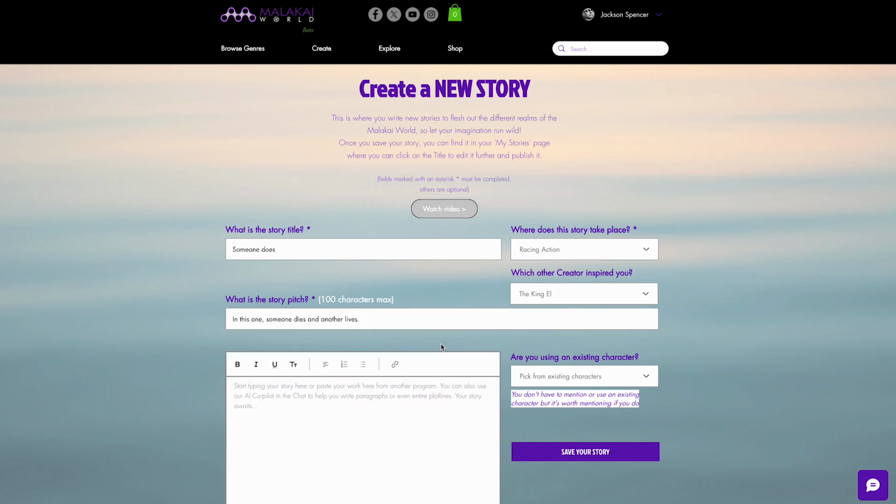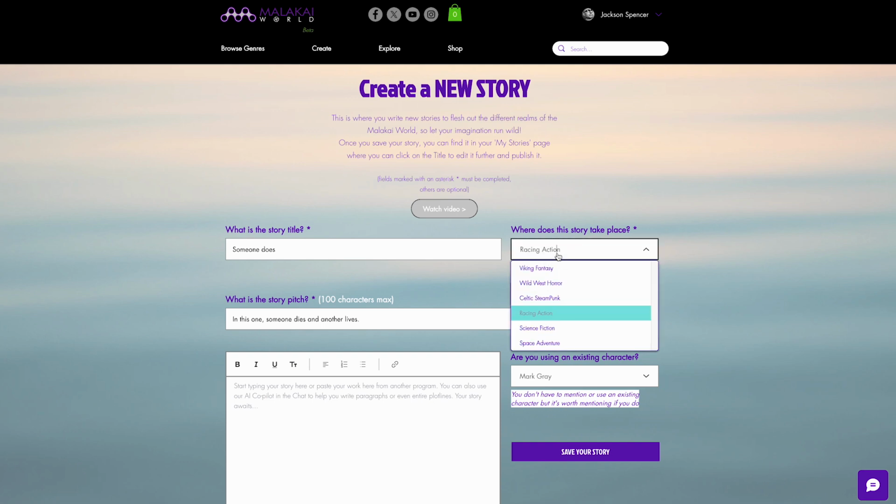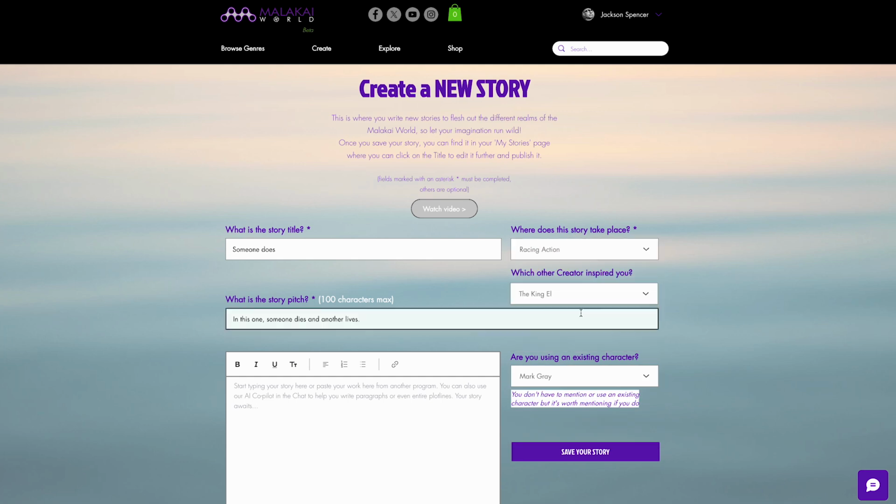If you're using an existing character of the Malakai world, it's very good to mention it here because then people are going to be able to link back to their character page and learn more about that character. Maybe that'll spark some other ideas from them. So pick the one that you feel is most appropriate. You'll be given a list of characters that are from the world that you've picked, so there won't be any confusion there. So for example, if you pick a different world, you'll see that the list of characters available is different. We're going to go with a racing action and a character in there.